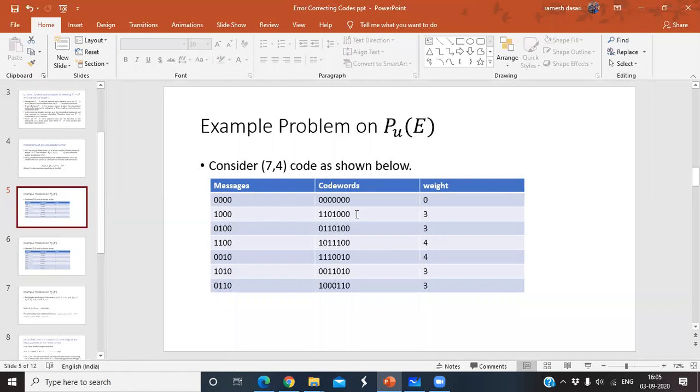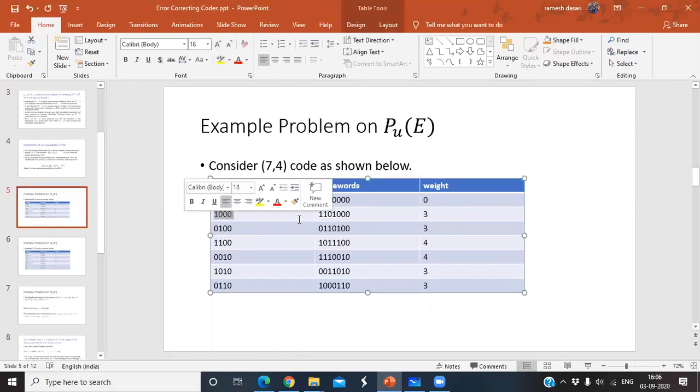Okay. Now coming to message bit. So first message bit next, like this: 0, 0, 0, 1, and 0, 1, 1 are the check bits. So don't think that here 1, 1, 0 is the check bit and 1, 0, 0 is the message bit. Don't think like that. Once again I'm repeating. Look at the message bit. Here my consideration is the MSB as the starting one, that is 0, 0, 0, 1 in this direction. So coming to the code word also, first message bit 0, 0, 0, 1, next check bits 0, 1, 1.